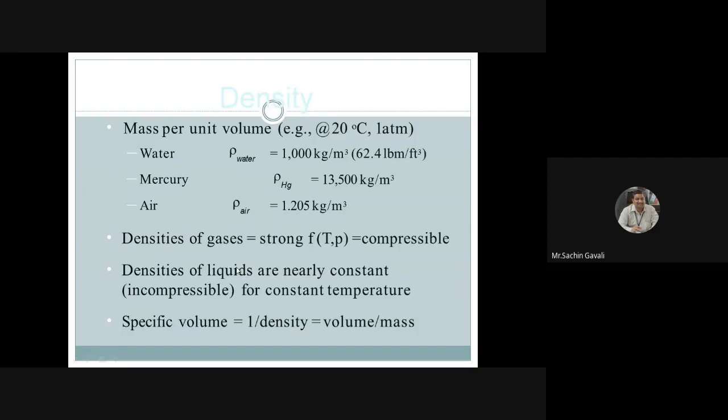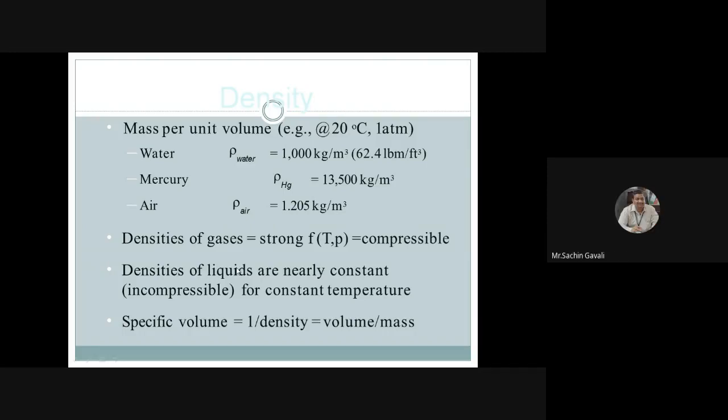So the density of water is equal to 1000 kilogram per meter cube, right sir? Yes, it is that only. That other value, 62.41, is pounds per feet cube. It is a British unit, don't consider that unit. Okay, so only SI units we have to consider henceforth. Water density is 1000 kg per meter cube.